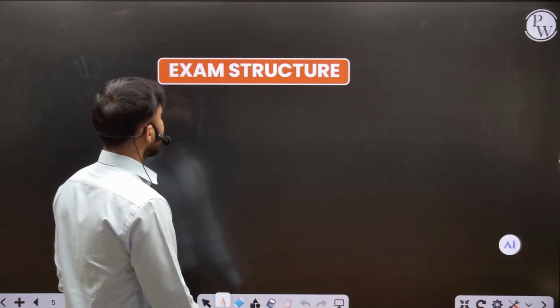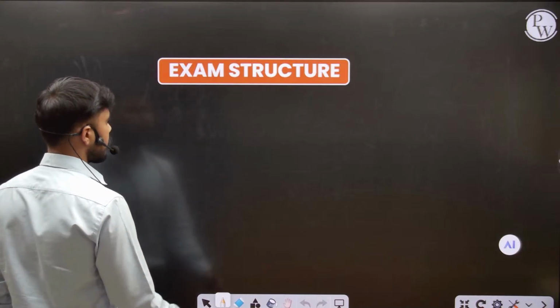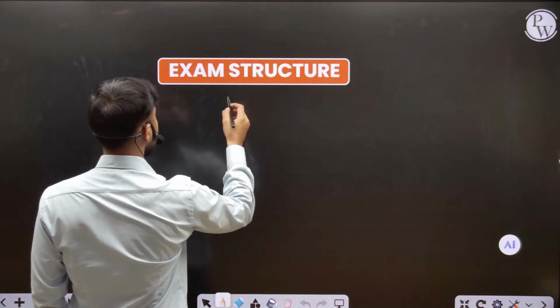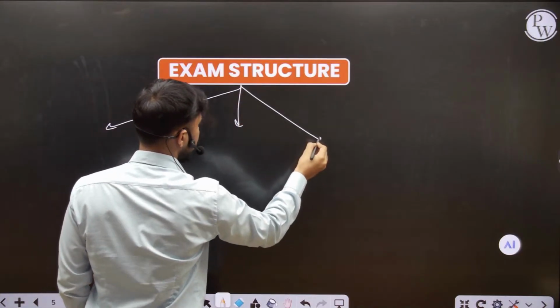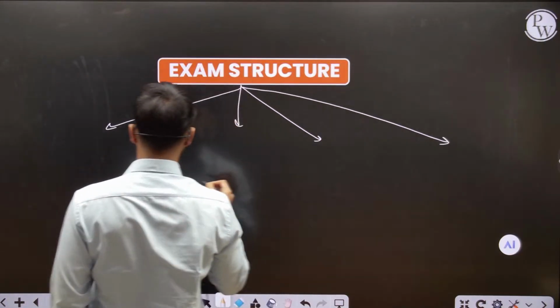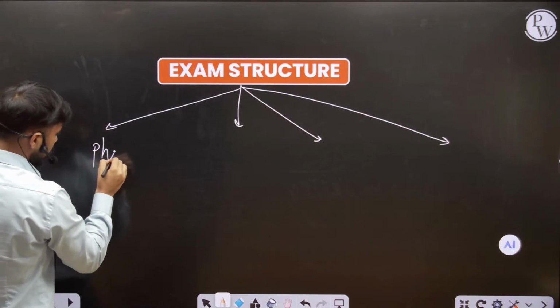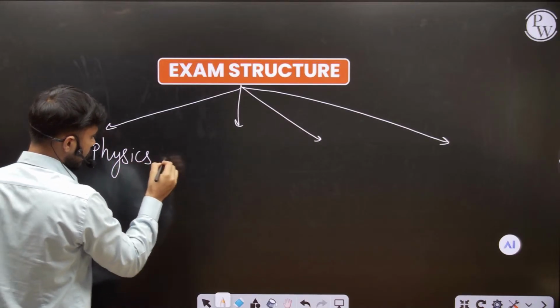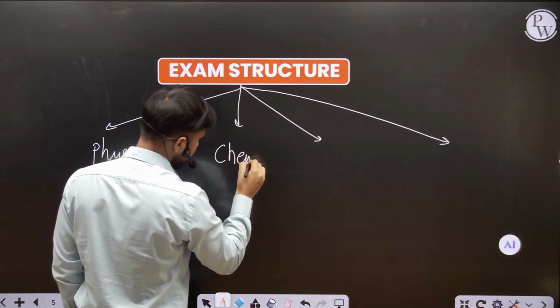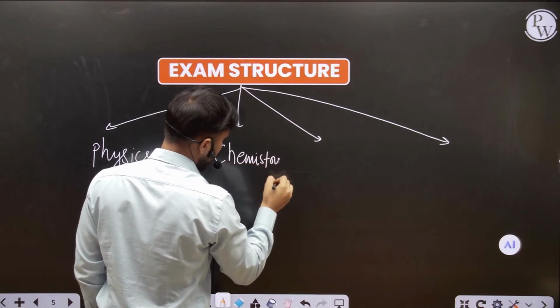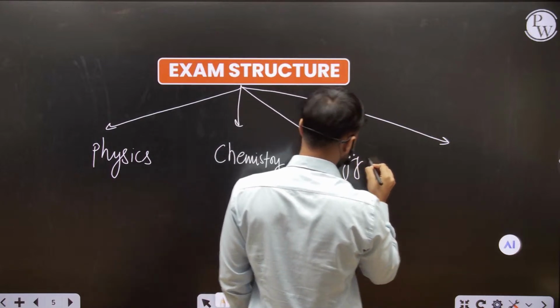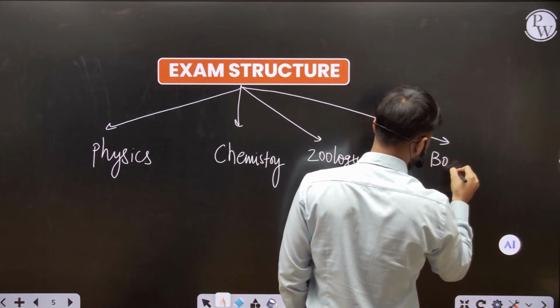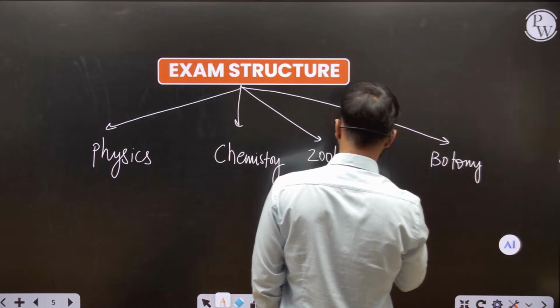Fine. So see here, what is the examination structure? In the examination structure, the NTA takes physics, chemistry, zoology, and botany.